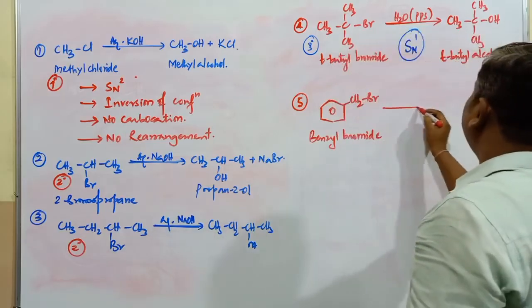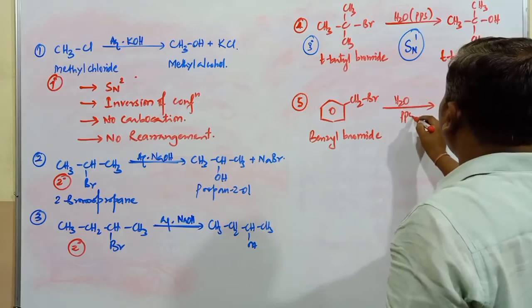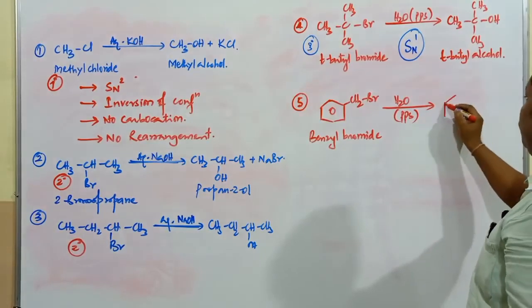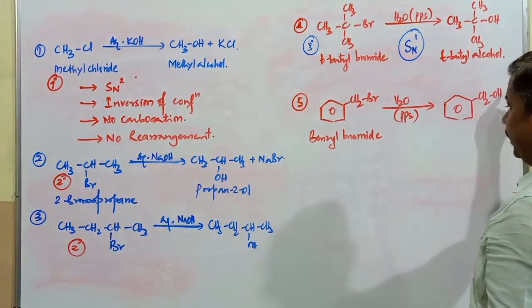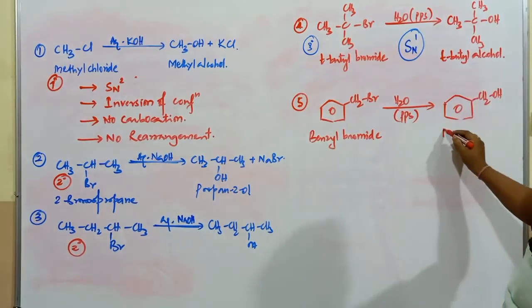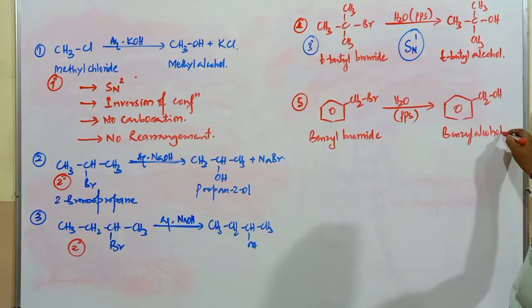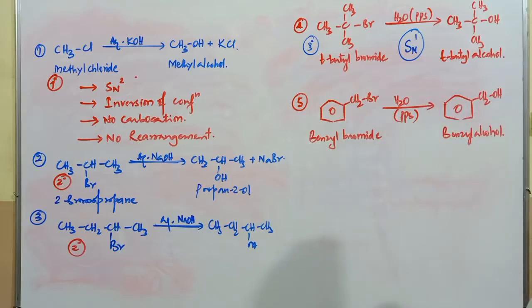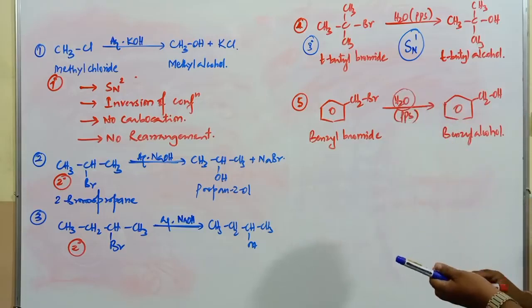Benzyl bromide. If this is treated with H2O, which is an example of a polar protic solvent, what happens here? The compound obtained is CH2OH. What's the name of this compound? It is benzyl alcohol. No doubt, the compound benzyl bromide converts into benzyl alcohol only in the presence of this particular polar protic solvent.